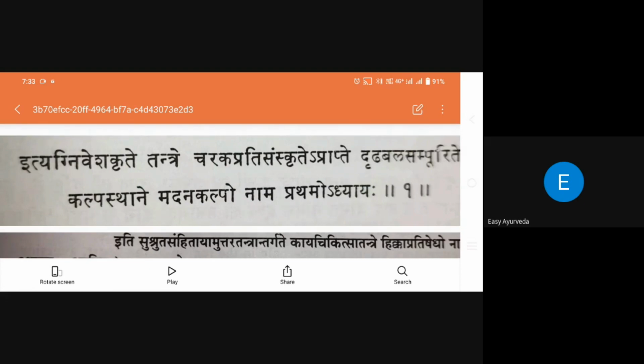Several referencing styles are there, like APA, MLA, and Chicago style. Among them, Vancouver style is more popular, especially in Karnataka, for medical students doing research. Here, Agnivesha Krute Tantre: the original author is Agnivesha, and Tantre means Charaka Samhita was written by him. It was redacted by Acharya Charaka, that is, pratisamskarana was done, and again it was completed by Dridhabala.